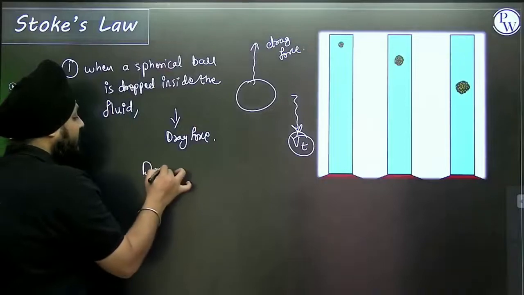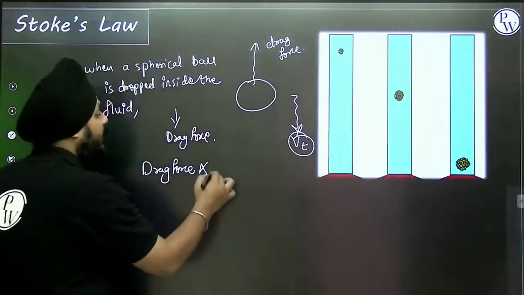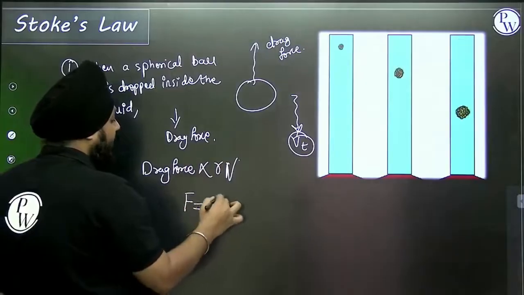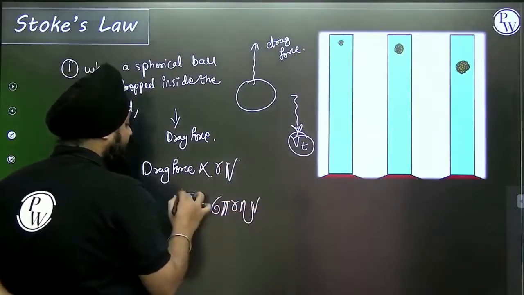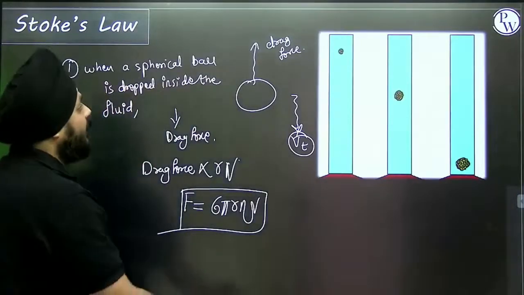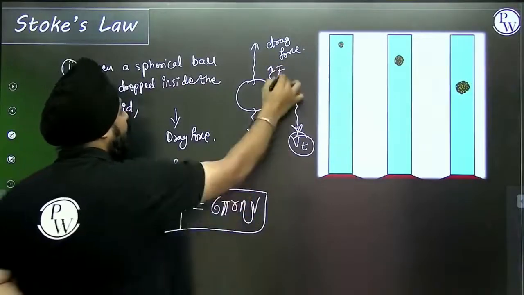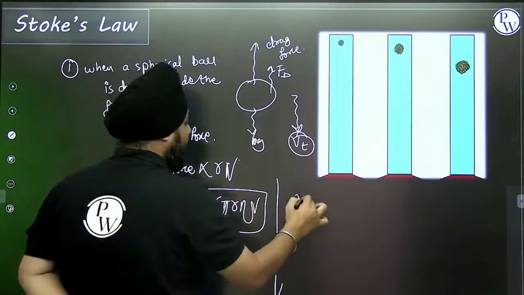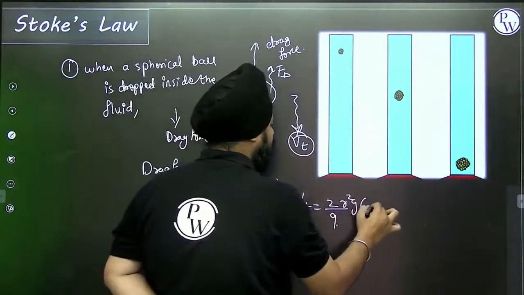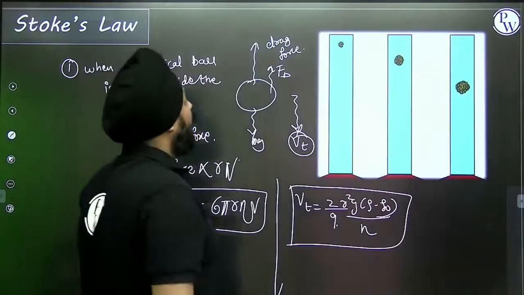That drag force is directly proportional to the radius r and the velocity V. Finally the equation is 6 pi r eta V. Using the terms, this is the drag force in the upward direction, and this is mg downward. So in this case the equation of terminal velocity is 2 by 9, r square g (rho minus rho 0) by eta.